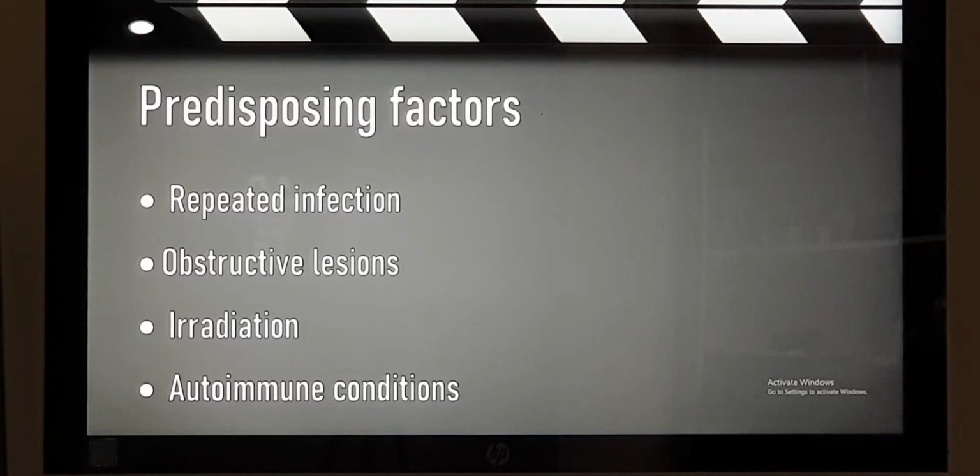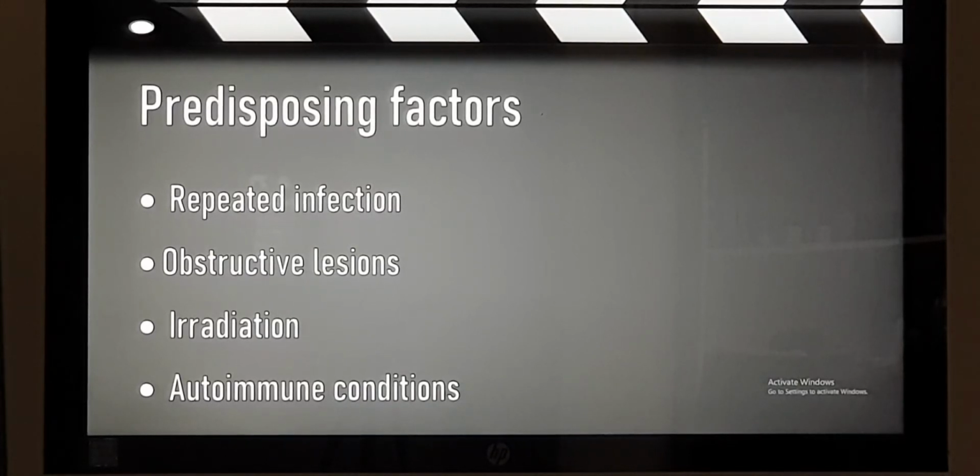Now the few reasons for that: one is repeated infection, and the second is that there may be small stone formation in the gland or in the outflow duct. This is called a calculus in medical terms. This results in blockage of the outflow of the saliva, and all the saliva will pent up inside the salivary gland and invite infection. So we have repeated infections. The third reason is, suppose the patient has a malignancy at any site in the head and neck and has to undergo radiotherapy. There also you have salivary gland changes.